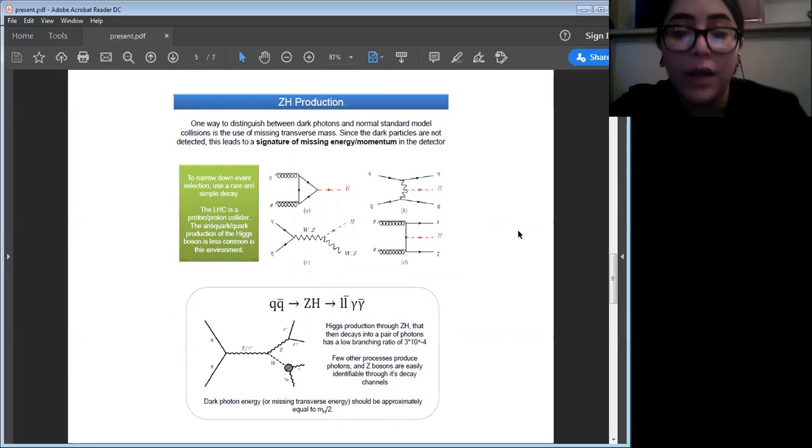So with all types of collision processes available, how do we pick one to observe? We select something relatively rare and simple. Higgs production is rare, and in particular, the ZH decay is useful because its decay products are simple to identify. Especially useful is this decay of the Higgs into 2 photons. Each of the photons should have half of the mass of the Higgs, which is 125 GeV. So if one of these photons were to be dark matter, the missing energy in the system would be half of the Higgs mass.